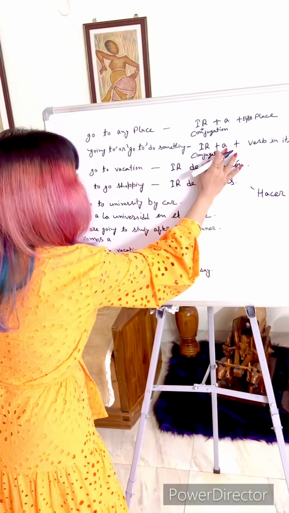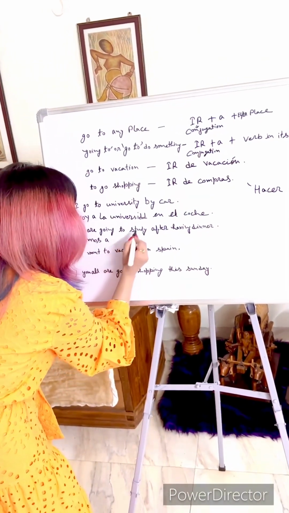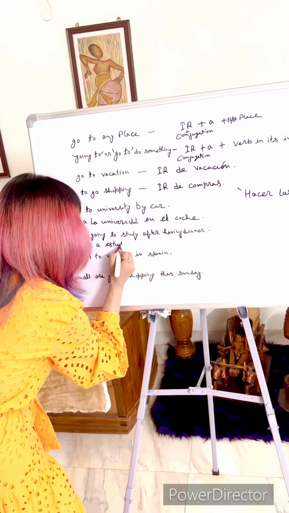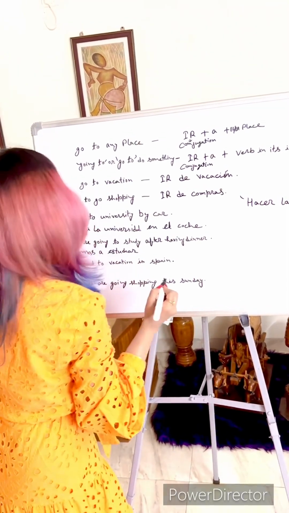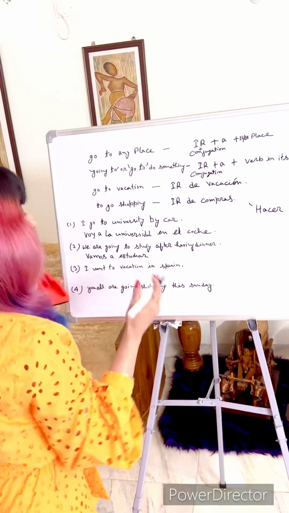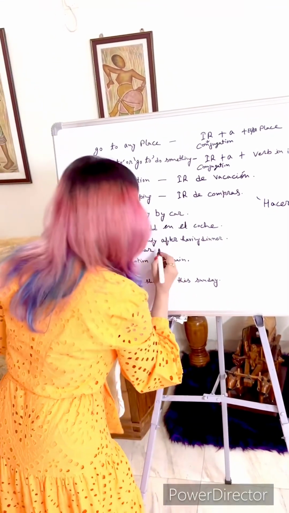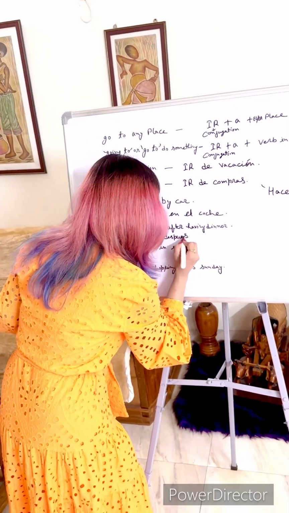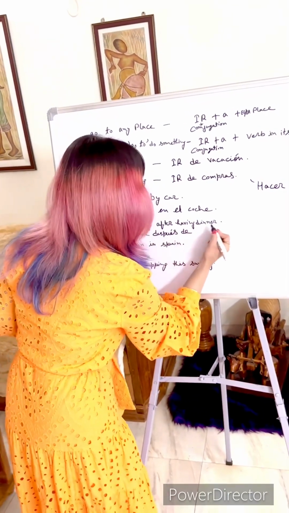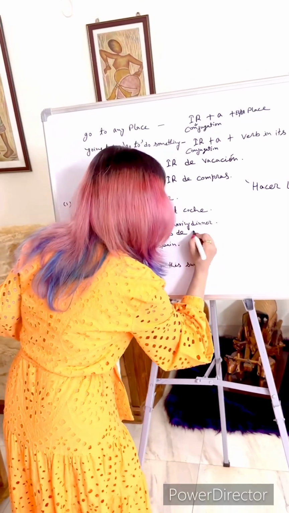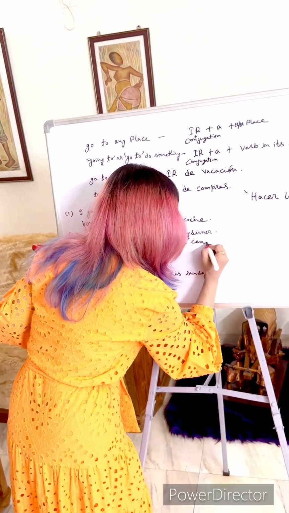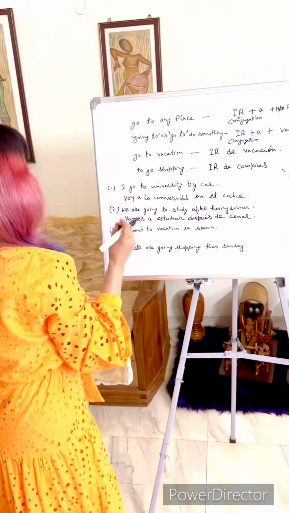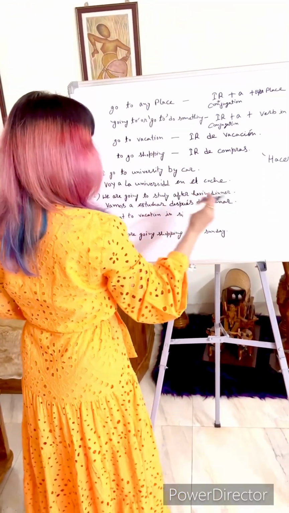Vamos, preposition a. Vamos a, to study is estudiar. Vamos a estudiar after having dinner. After having is después de, dinner, cenar. To have dinner is cenar. Después de cenar. Vamos a estudiar después de cenar.